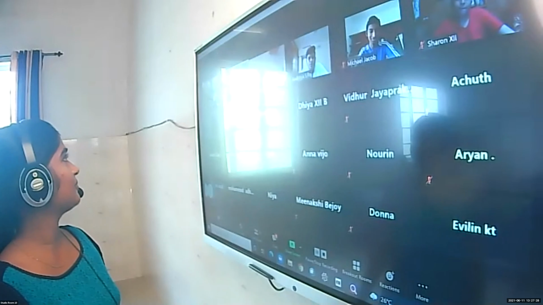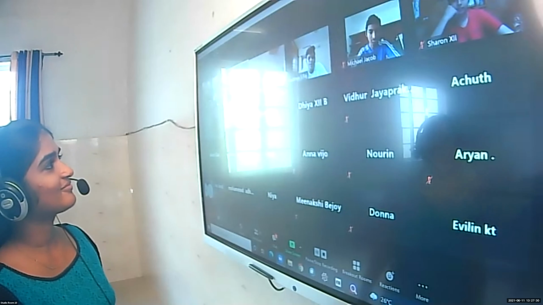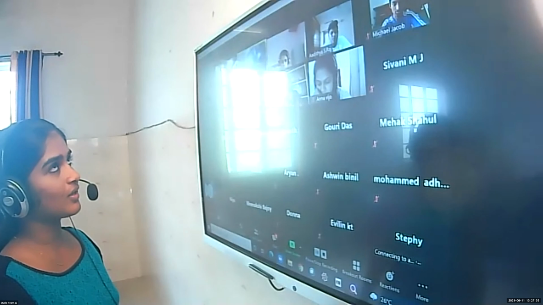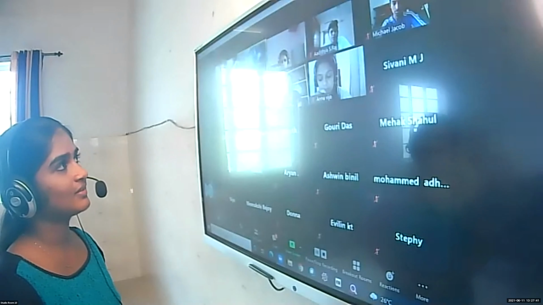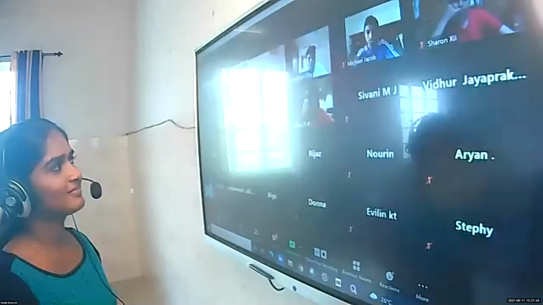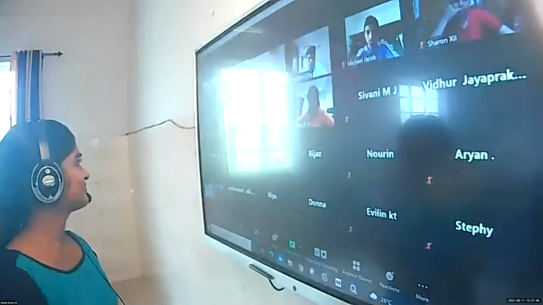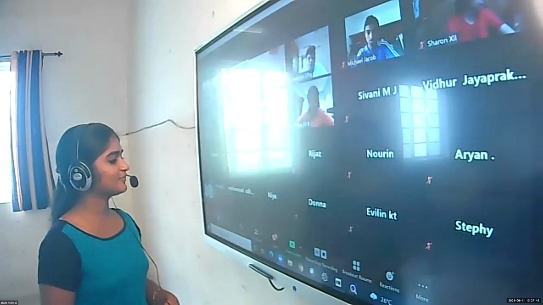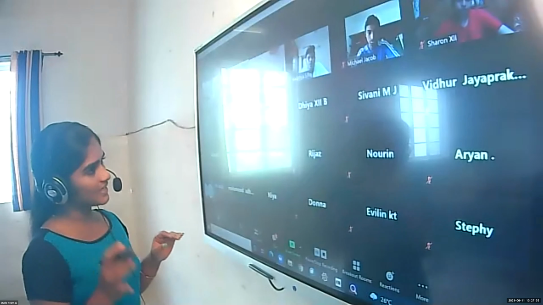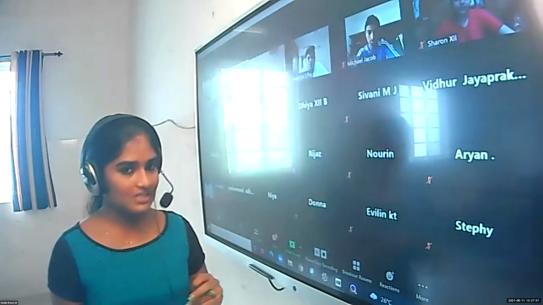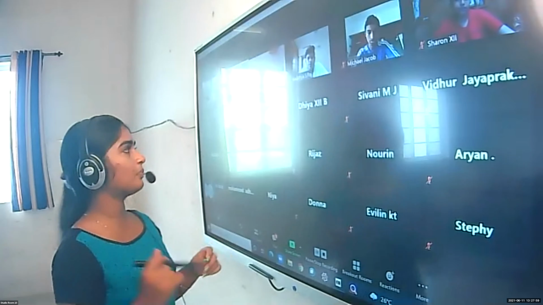Aditya, can you help him? Ma'am, cathode and... Yeah, which electrodes are used as cathode and anode? Which elements? Nandana, can you tell me? Zinc and copper. Very good. Zinc and copper. Both anode and cathode are there, that's right. But here in the case of Daniel cell, we are using zinc and copper.